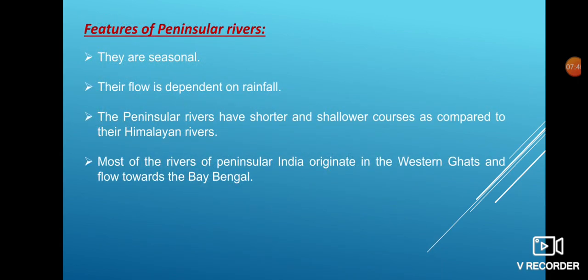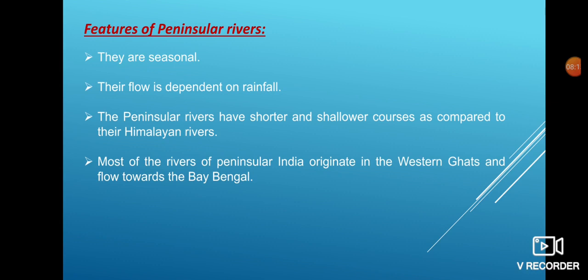Now, let us move to the features of peninsular rivers. Peninsular rivers are also very important rivers, as these rivers originate in the peninsular plateau and are so named peninsular rivers. These rivers have small basins and small catchment areas. The peninsular rivers flow in comparatively shallow valleys.